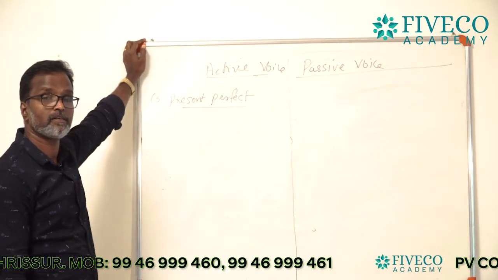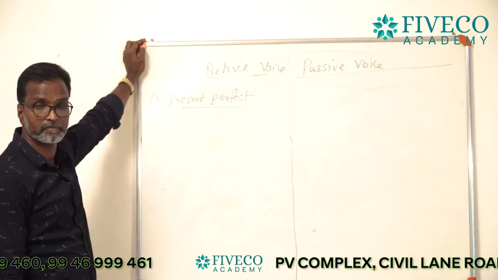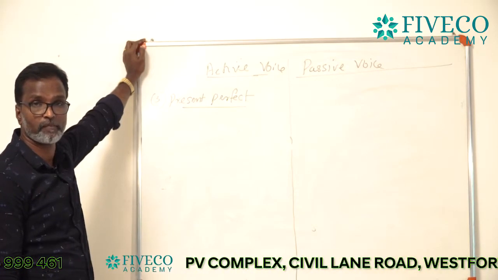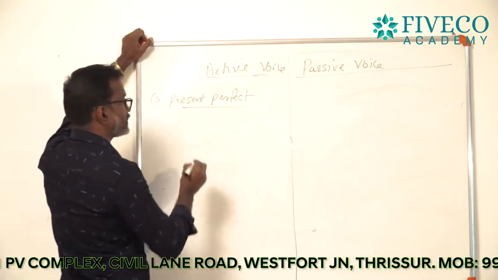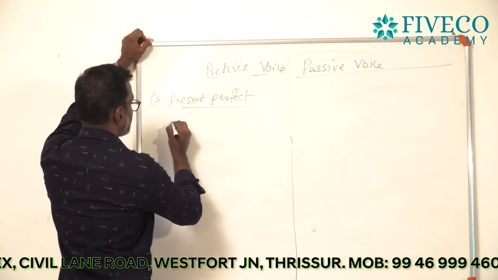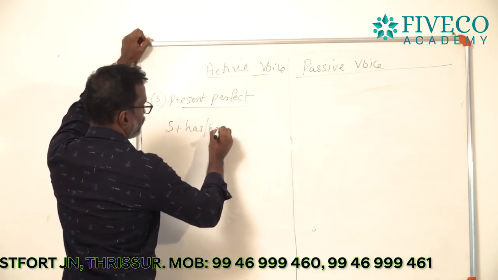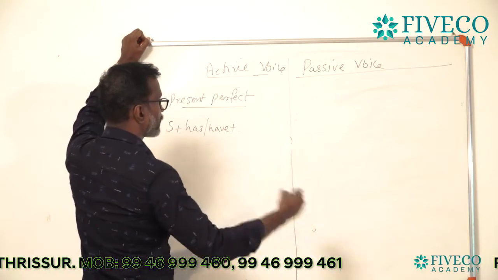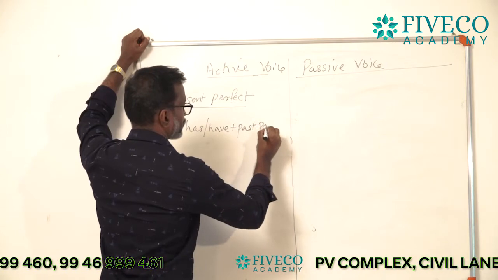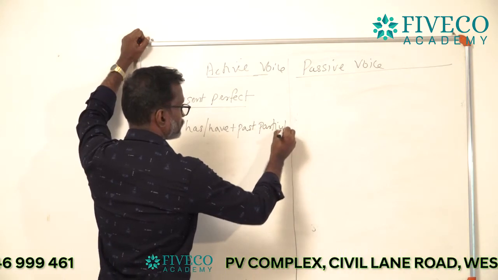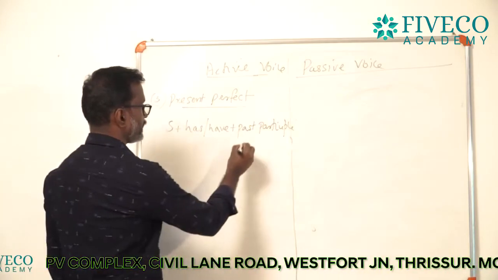Okay, what is the formula of present perfect? You want to remember all the formulas. The formula of present perfect is subject plus has or have plus past participle, that is ed or en.